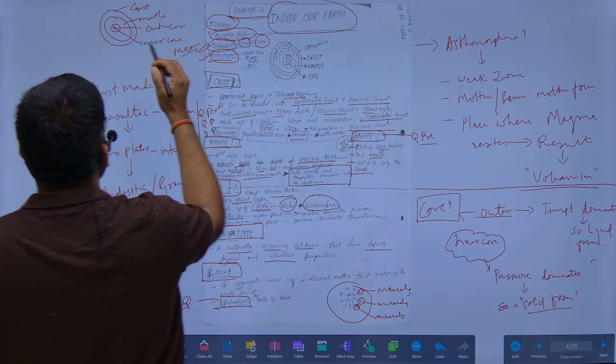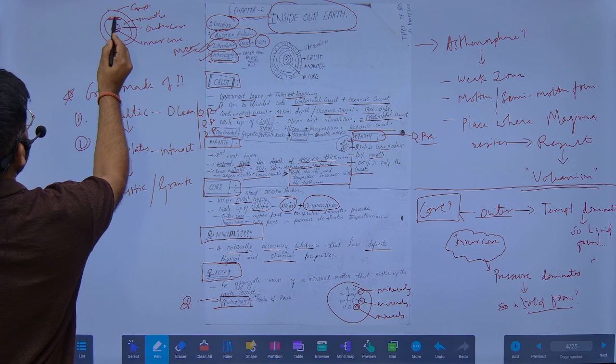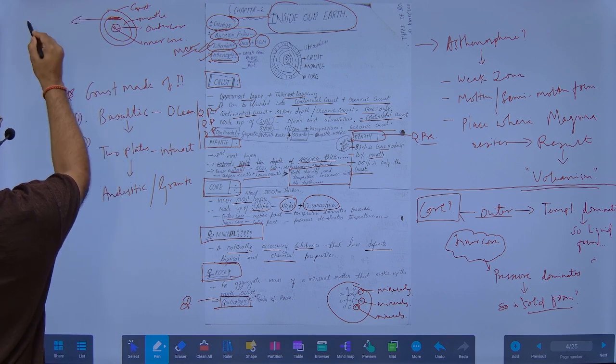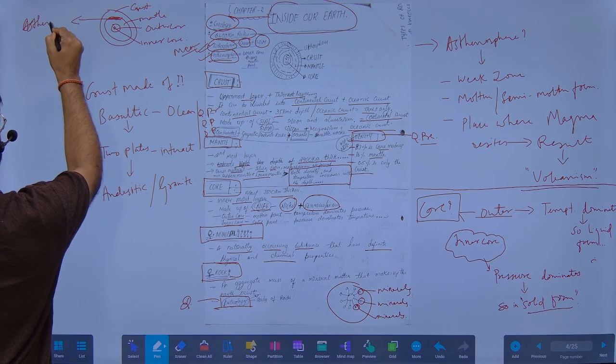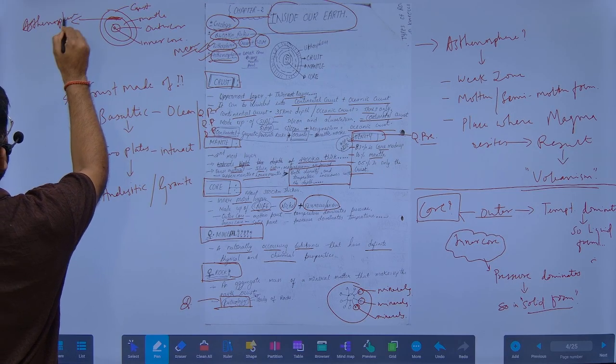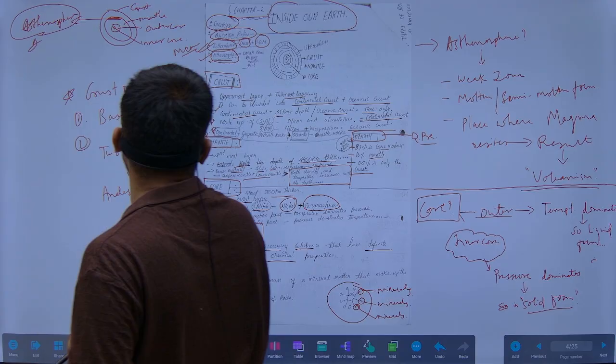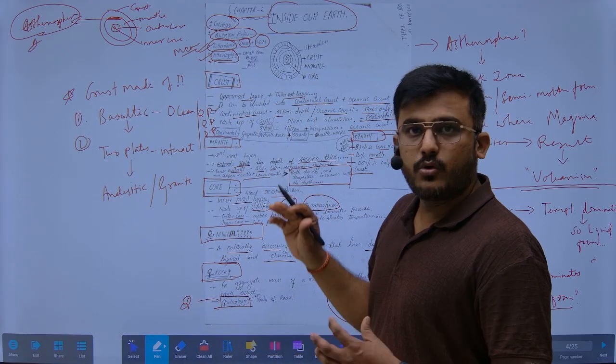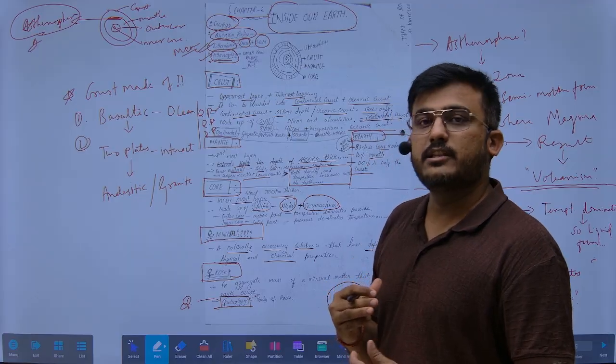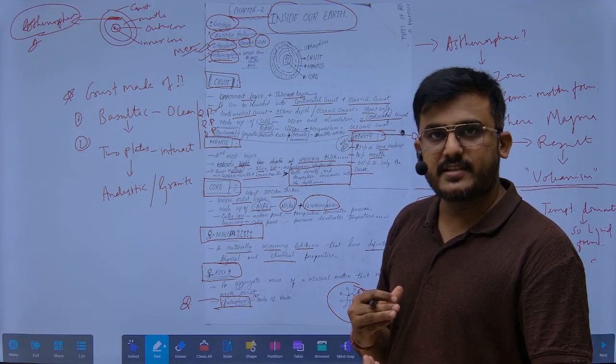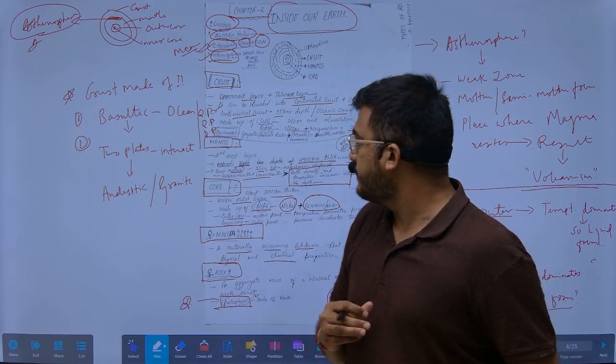In this upper mantle area there is the asthenosphere, from where the magma is present and volcanism comes out.